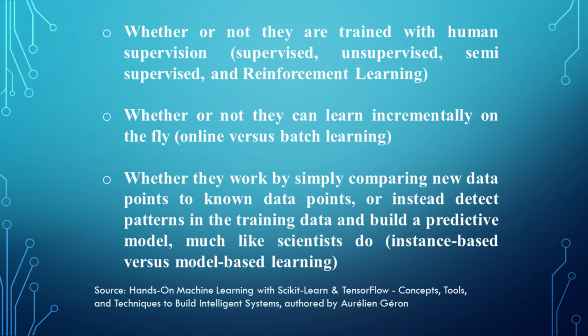Whether or not they can learn incrementally on the fly: online versus batch learning. Whether they work by simply comparing new data points to known data points, or instead detect patterns in the training data and build a predictive model, much like scientists do: instance-based versus model-based learning. On the basis of these categories, we can divide the machine learning systems into the following types.